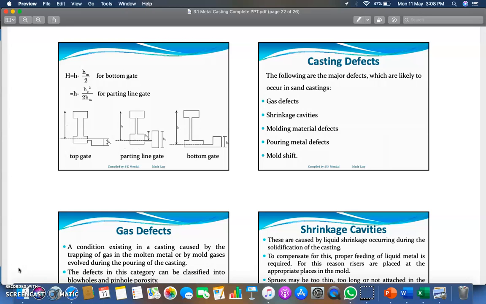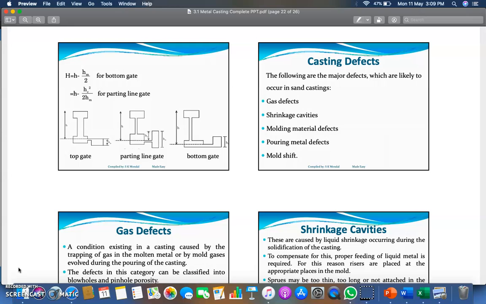In the third session, we have discussed gating systems and the types of gating system. What do you understand by a gating system and their components, that we have discussed in the third session. In the fourth session, we have discussed the designing of sprue as well as the designing of riser, in which we have also covered various formulas and rules like Caine's rules, Keynes principles and the modulus method. These topics have been covered in session 4.